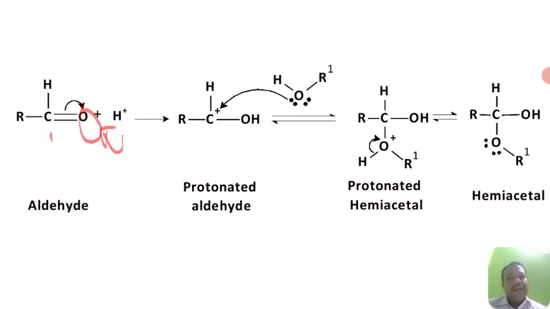After losing the proton from the protonated tetrahedral intermediate, it gives hemiacetal. So since we have taken an aldehyde, we are getting hemiacetal. If we had taken a ketone, we would have got hemiketal. The mechanism is the same for the formation of hemiacetal as well as for hemiketal.